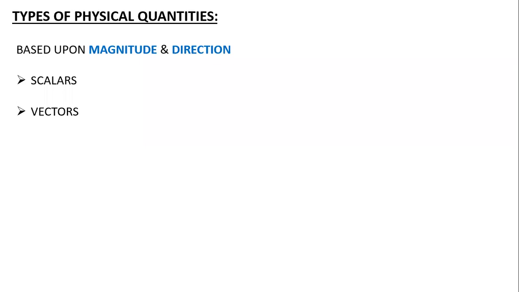Now, whenever I deal with scalars, they are those which have only what? Sir, magnitude. Okay. Do you have any examples? Scalars, we can take speed, volume, mass. Okay, fine, thank you.